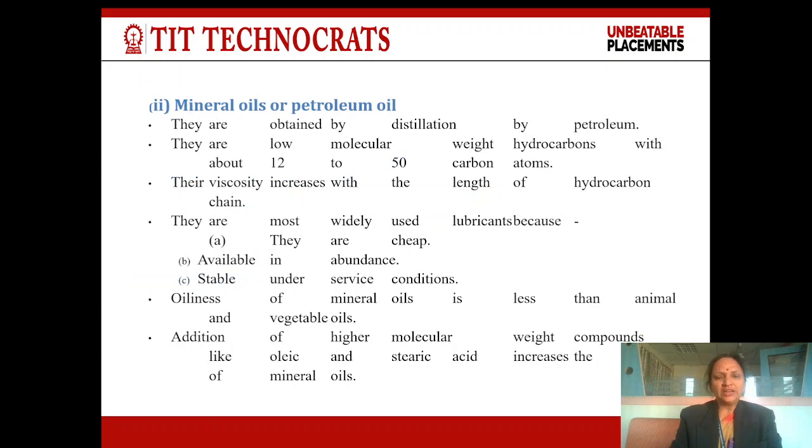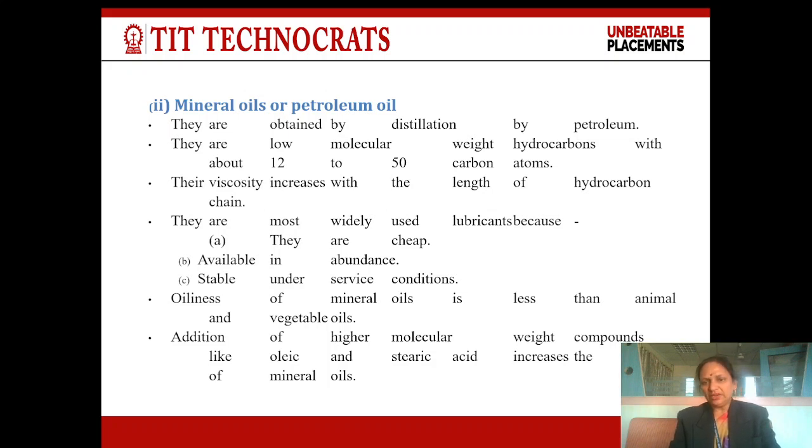Mineral oils or petroleum oils are the other example of liquid oil. They are obtained by distillation of petroleum. From our childhood, we are studying about petroleum oil and its fractional distillation. They are low molecular weight hydrocarbons with about 12 to 50 carbon atoms. Their viscosity increases with the length of the hydrocarbon chain. They are the most widely used lubricants because they are cheap. They are also available in abundance and stable under service conditions. These three are the most important properties of a lubricant.